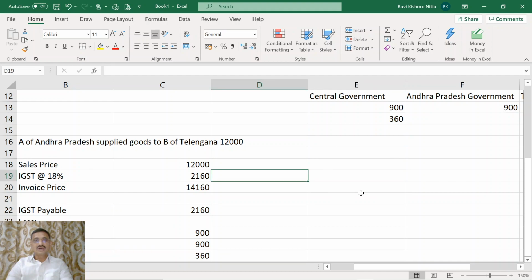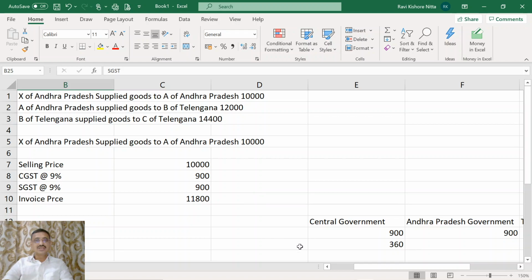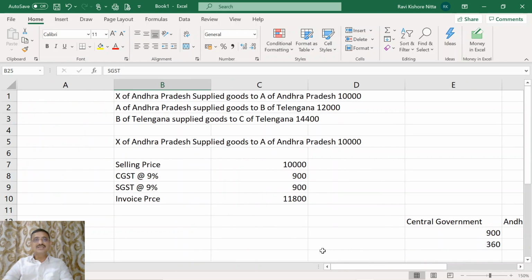However, what you have to examine is this. We understood that GST is a destination based taxation. Now, the tax will be received by that government where the goods have been consumed.